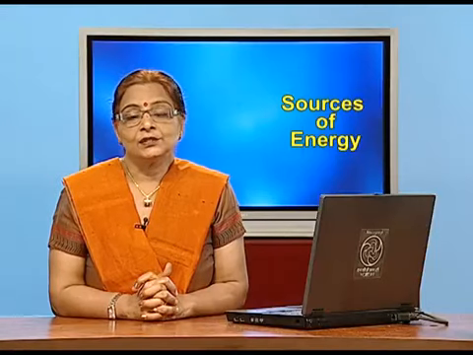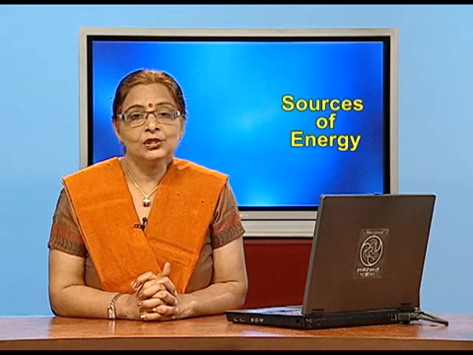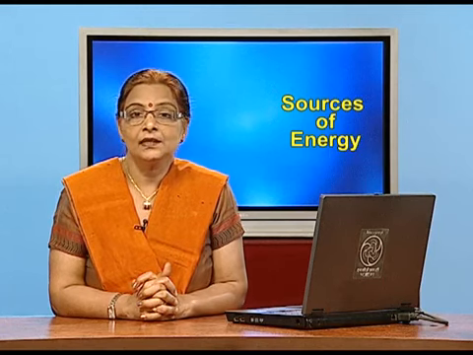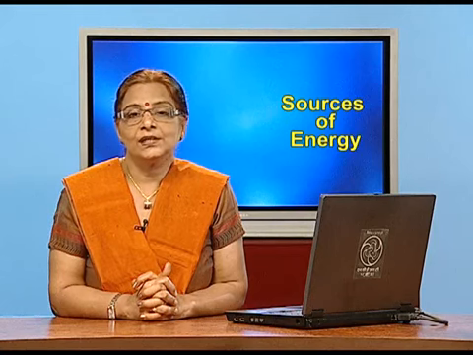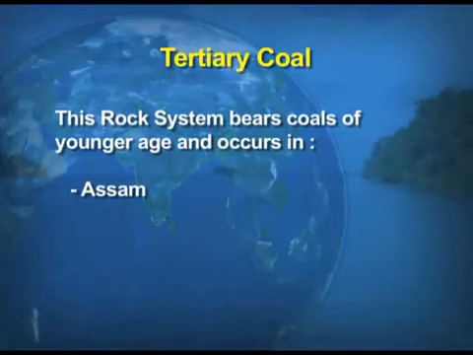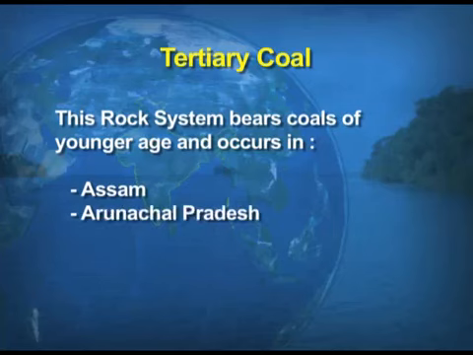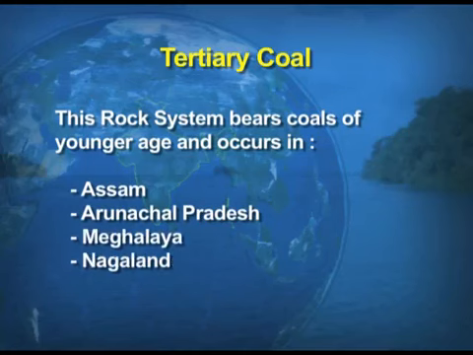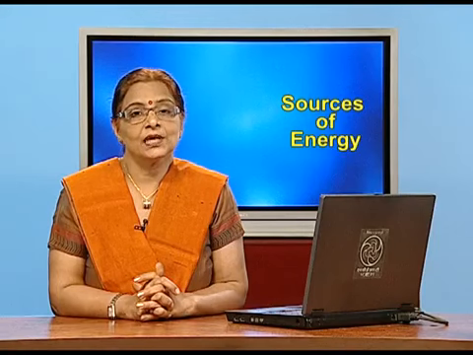Now, the second area is known as the tertiary coal. Tertiary means the area which is younger in age. When we compare this area with the Gondwana land, this area is much younger in age as far as the reserves and the production of coal are concerned. When you talk about the tertiary coal, you can see on your screens that the states which come under this category are all the northeastern states. For example, Assam, Arunachal Pradesh, Meghalaya, Nagaland. So, these are the new areas which are rich in the coal reserves and the production has been started for these areas.